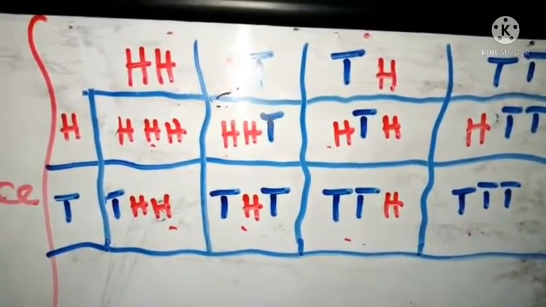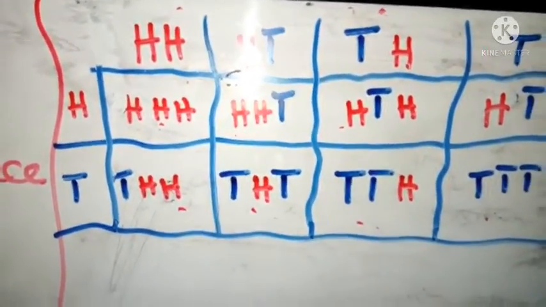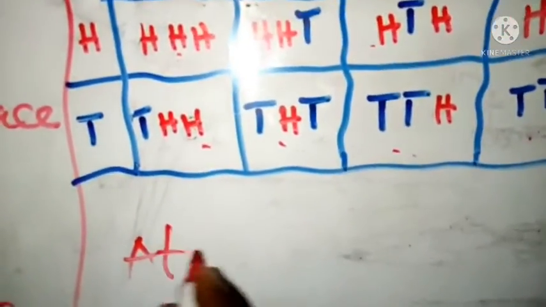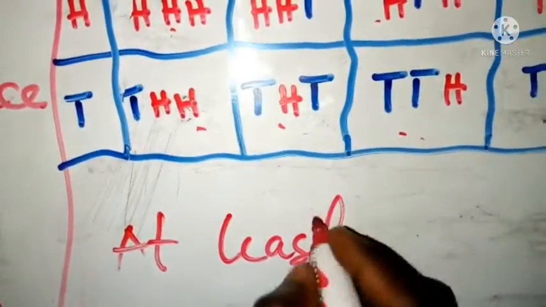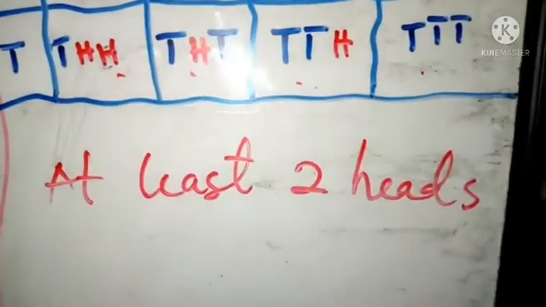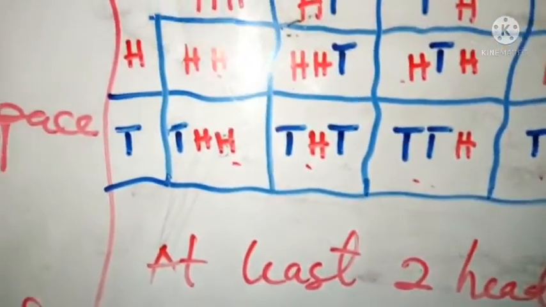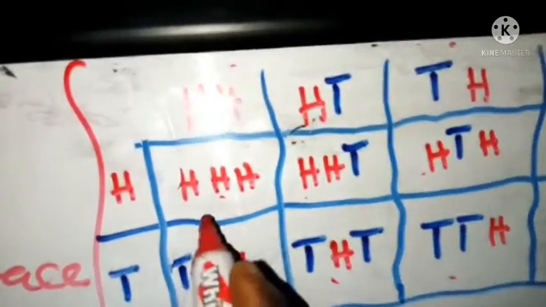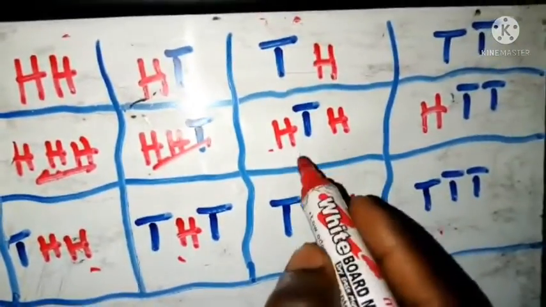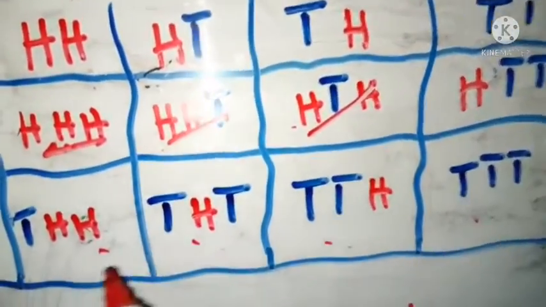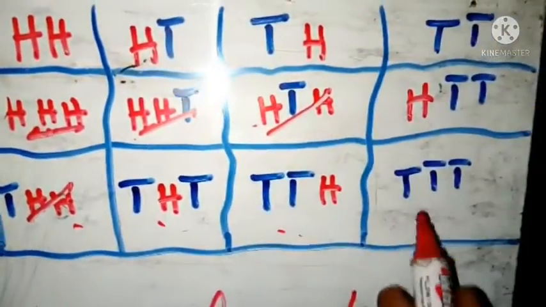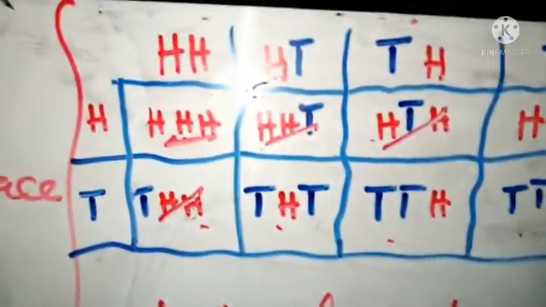So what are we selecting? We are selecting at least 2 heads, right? At least 2 heads. What I mean by that, at least 2 heads, right? What does that mean? 2 or more heads, right? So I consider I have 1 head here, so this is 1, and then I have another one, this is 2. I have 2 different heads, so this is 3, this one is not part, so this will be 4, and then this is also not part, this is also not part, this is also not part, right? Can you see? So in all there are 4.